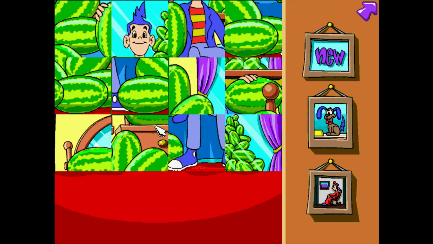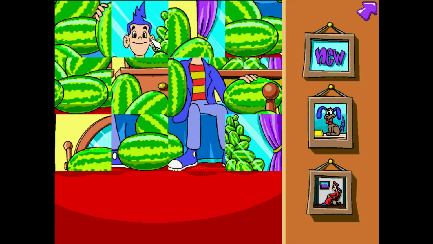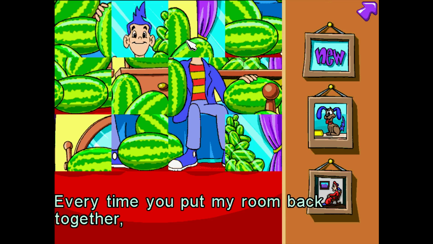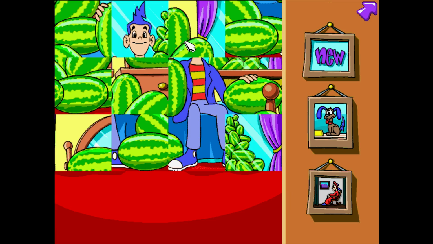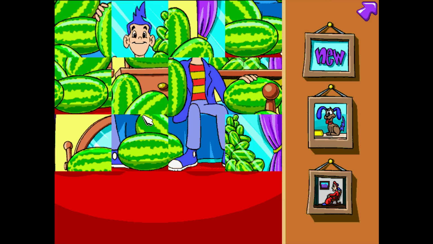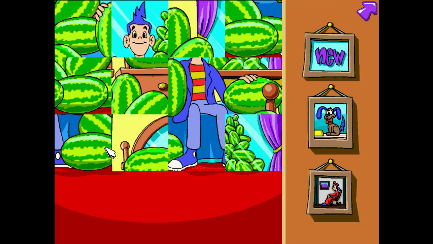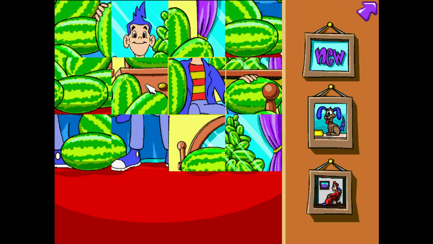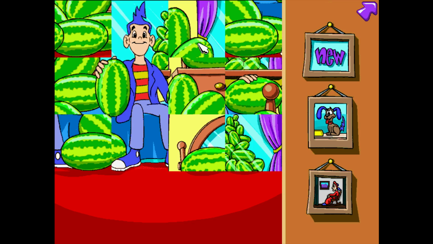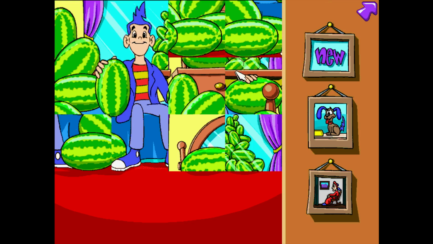So there's definitely an issue here of annoyance. This could be a fun thing to print out when it's all together. Every time you put my room back together, you'll earn green Smart Stars. I suppose this means I can't move his head. Let's see if that works. Yeah.